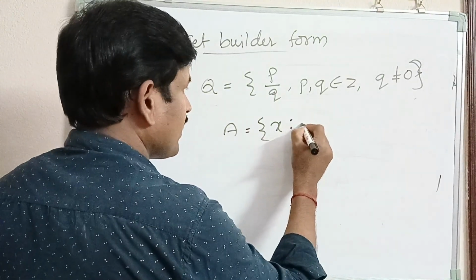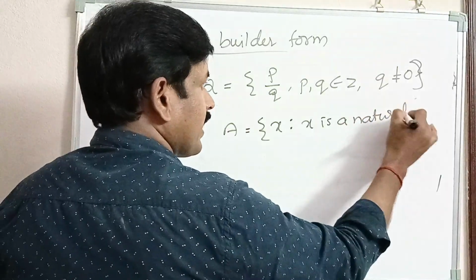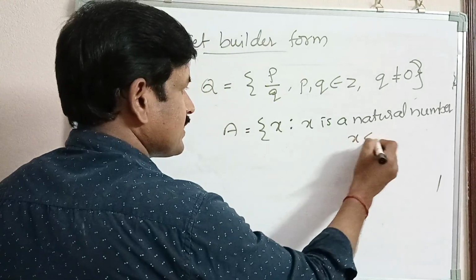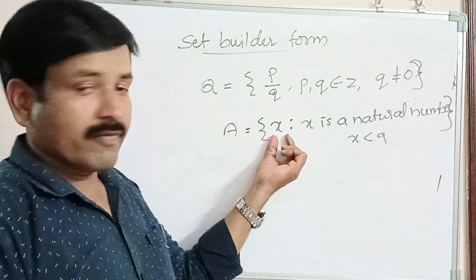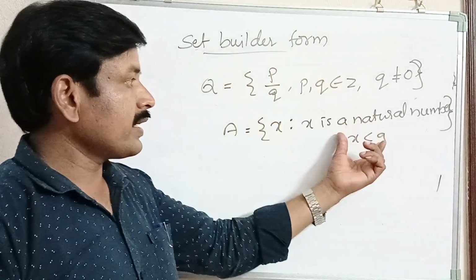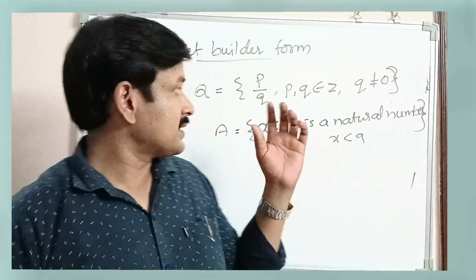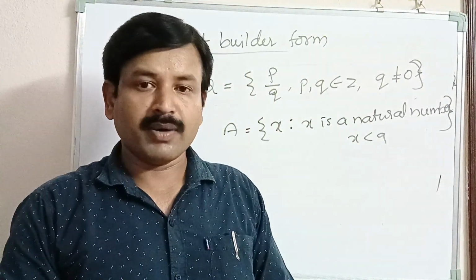So here we are mentioning a variable x, then followed by a property which is satisfied by each and every element. So this is the way we have to represent a set in set builder form, rule form.